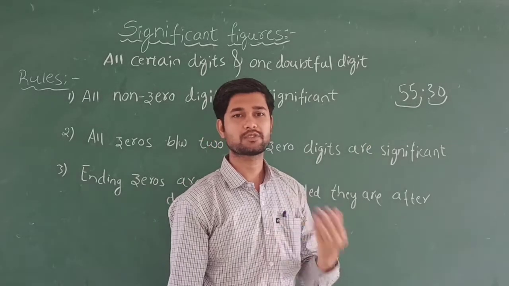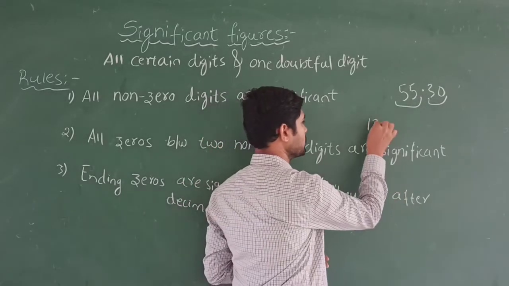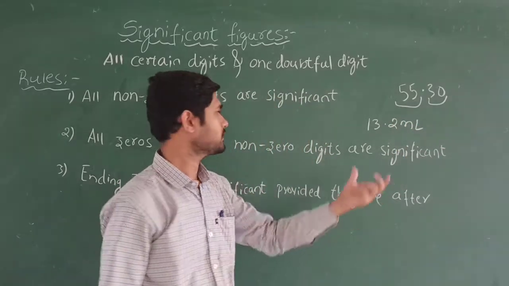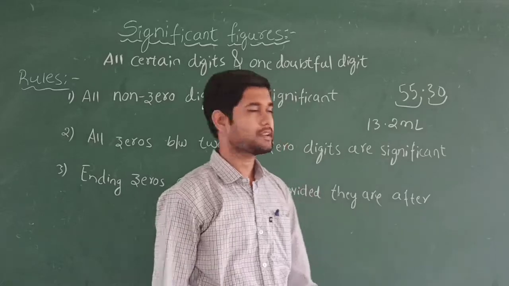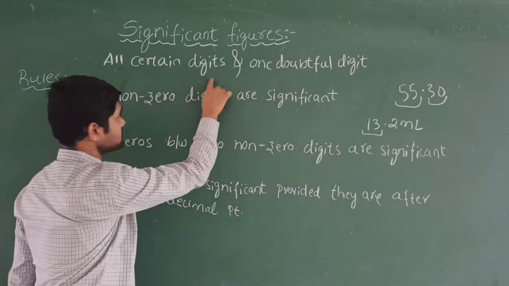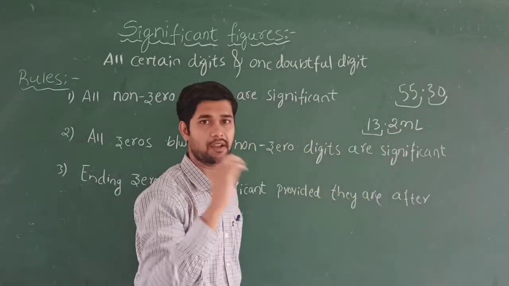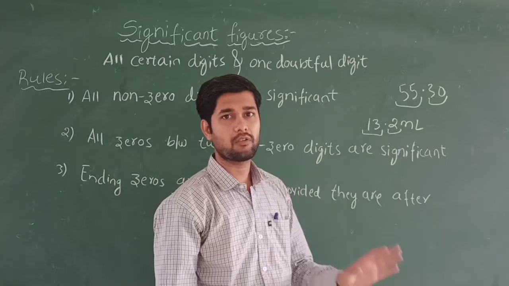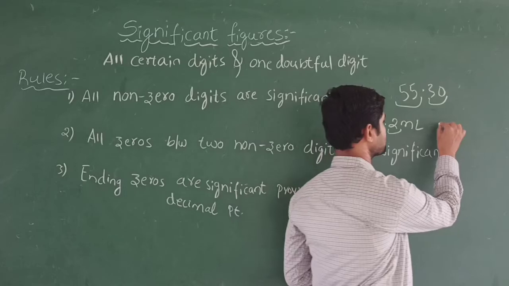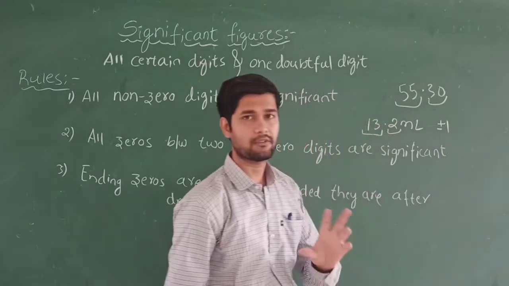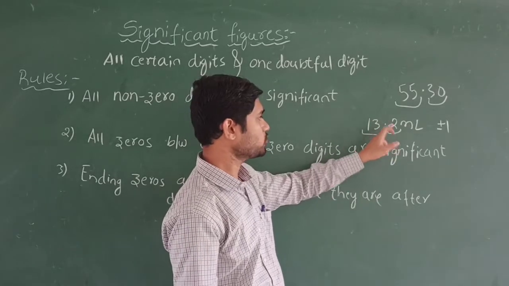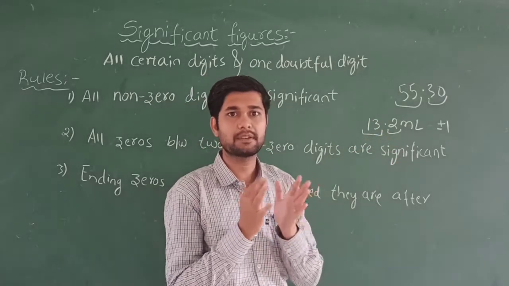So like this we are going to study one by one. I take one more example: 13.2 ml. Just say I have measured something and it is 13.2 ml. So it indicates that 13 is the certain digits, whereas this 2 is the uncertain value. Always the uncertainty lies between plus or minus 1. Only the variation will be plus or minus 1.